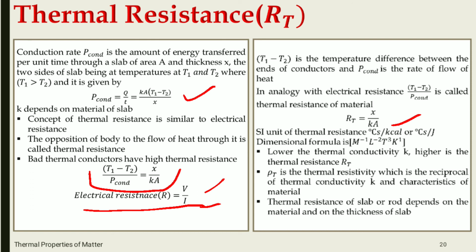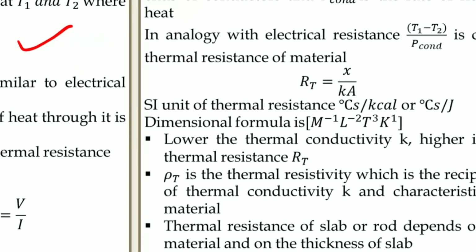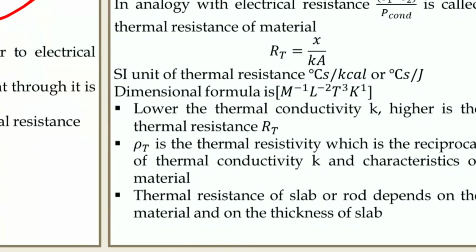So the SI unit of thermal resistance is degrees Celsius second per kilocalorie, or you can say degrees Celsius second per joule. And the dimension is M raised to minus 1, L raised to minus 2, T raised to 3, K raised to 1.